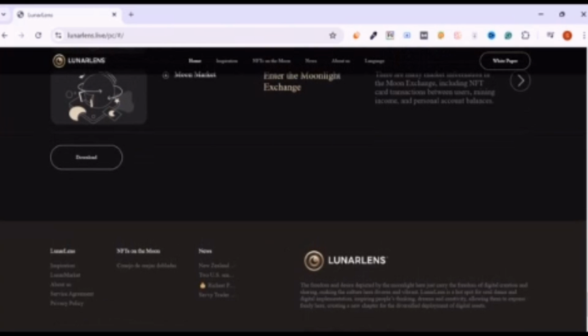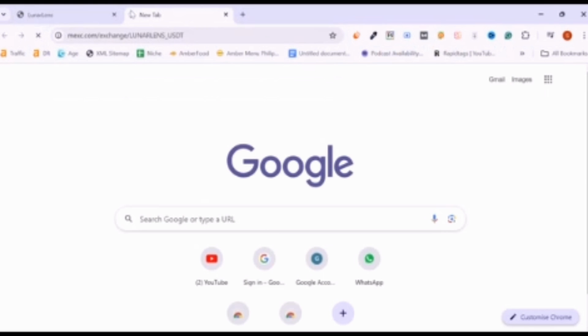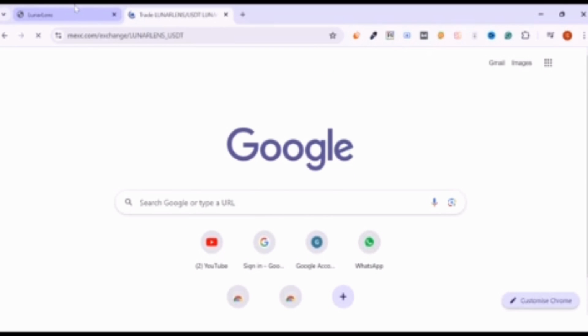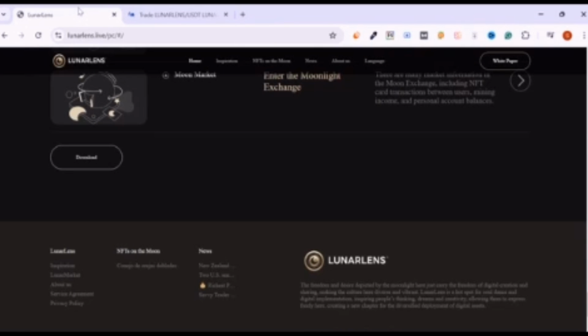Next, I'm going to tell you about the exchange where Lunar Lens is already listed from 2 August. From the 2nd of August, Lunar Lens is listed on MEXC exchange.